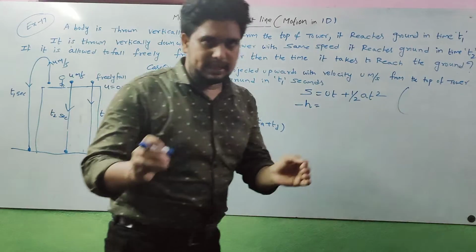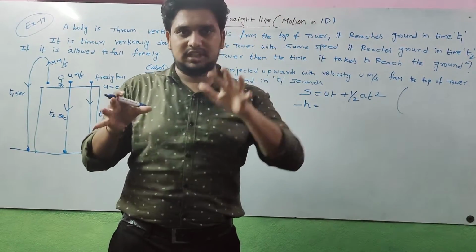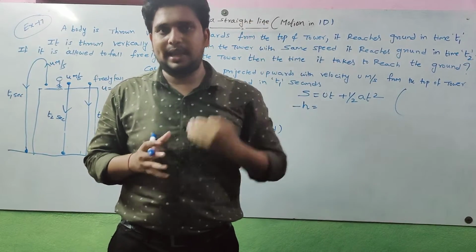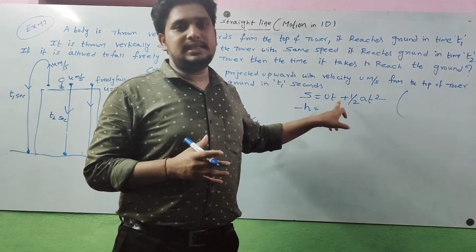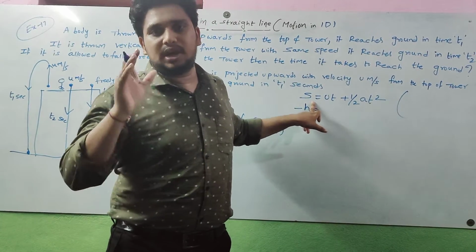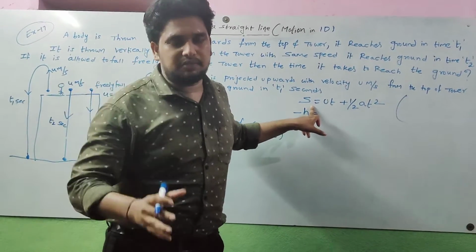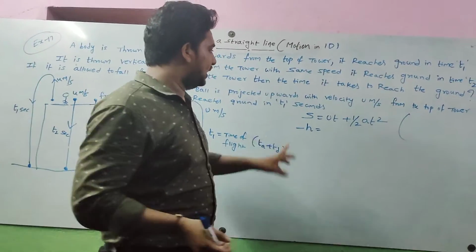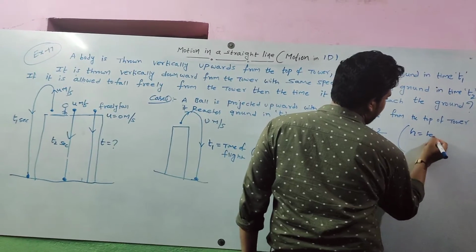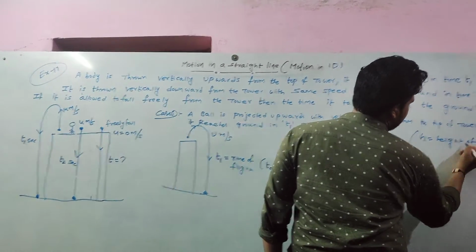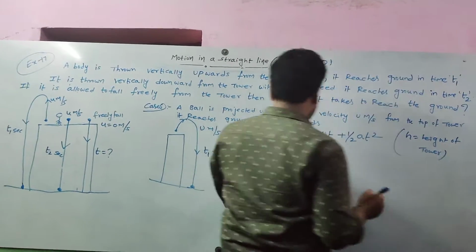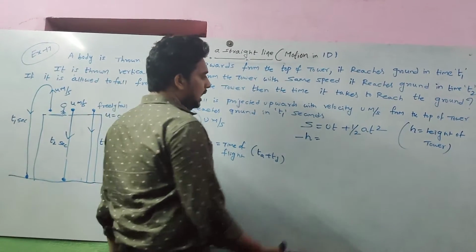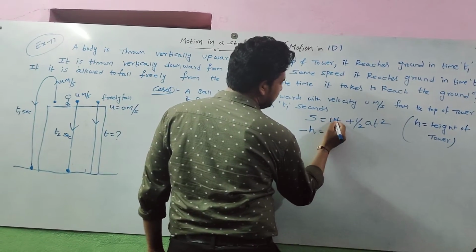If any body is thrown upwards from the top of a tower or top of a building, for finding time of flight, we consider this formula. In this formula, S we always take from the top of the tower, that means height of tower or height of building. So H is equal to height of tower. But we indicate it as minus H. This is important, minus H we take.